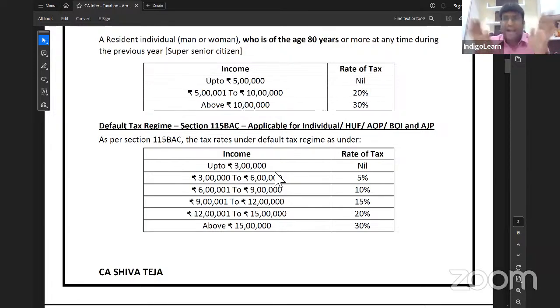Please do keep in mind the tax rates under default tax regime, the tax rates under optional tax regime. Sometimes in question they also might ask compute tax under default also, compute tax under optional also. And at that time you have to be very, very clear and accordingly calculate the tax. Make sense? Brilliant. Let me talk some special points in default.